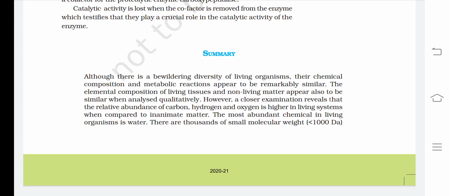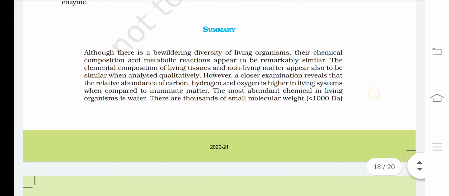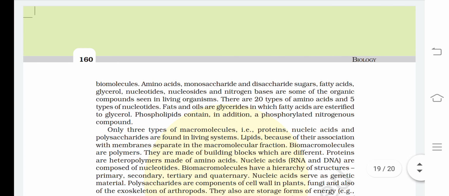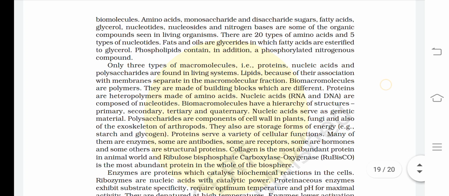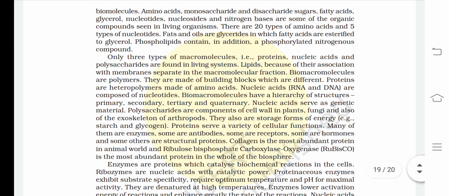The most abundant chemical in living organisms is water. There are thousands of small molecular weight biomolecules. Amino acids, monosaccharides and disaccharides, sugar, fatty acids, glycerol, nucleotides, nucleosides, and nitrogen bases are some of the organic compounds seen in living organisms. There are 20 types of amino acids and 5 types of nucleotides.